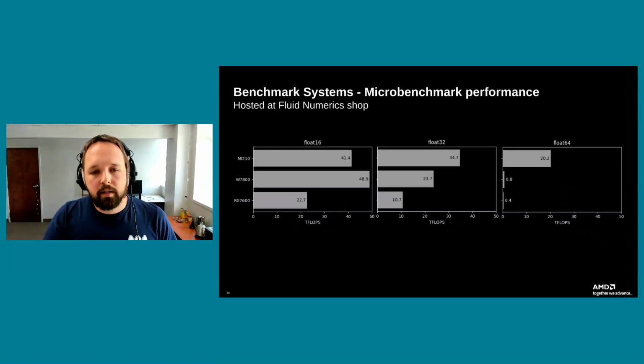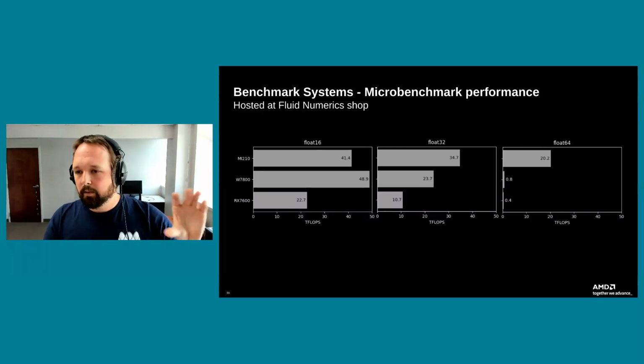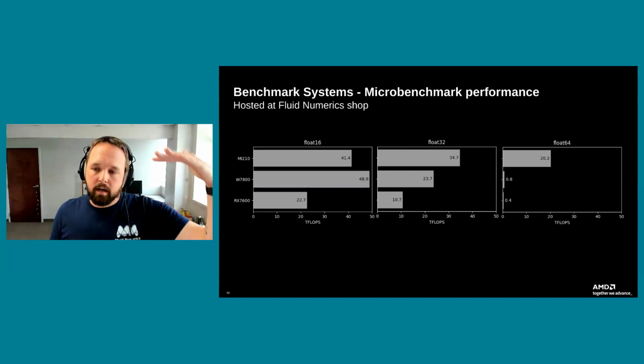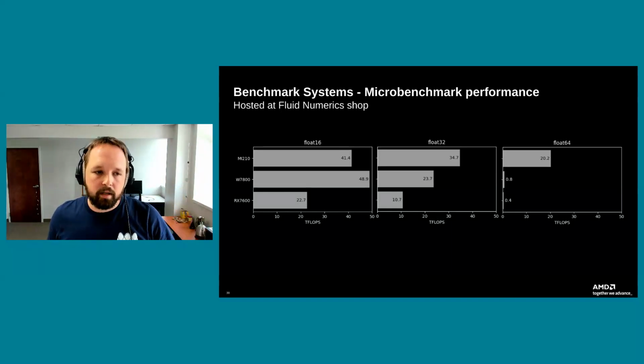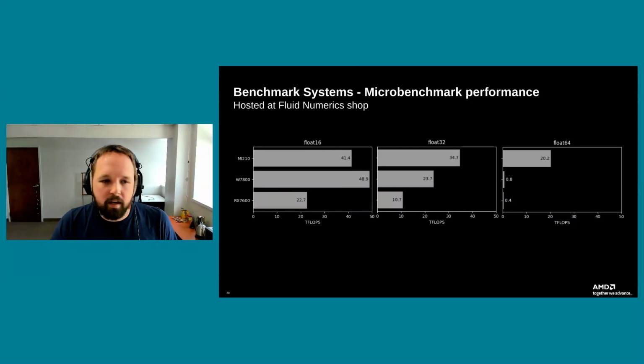What we're looking at here is 3 different plots that show compute performance for float 16 on the left, float 32 in the middle, and float 64 on the right. And again, on the top row is MI210, middle is W7800, and the bottom is RX 7600. So going from the most expensive GPU to the least. We'll start with the float 16 diagram here. So we see the MI210 actually coming in at 41 teraflops. And in the middle, surprisingly, our Radeon Pro card is actually winning out on the FP16 operations at 48.9. That's no surprise.